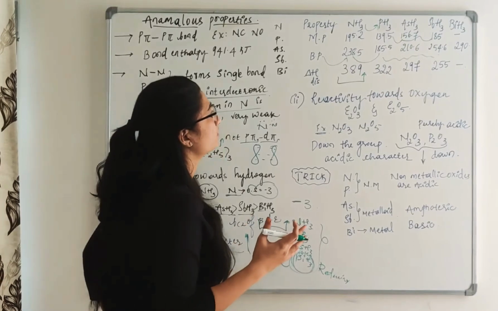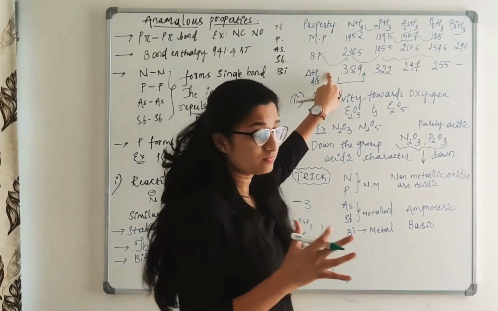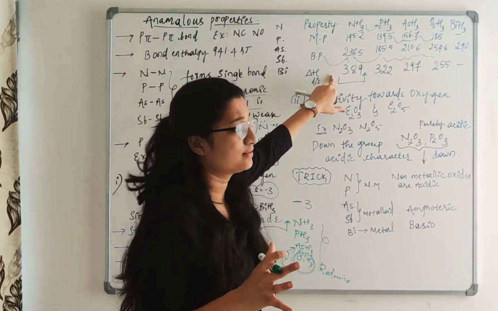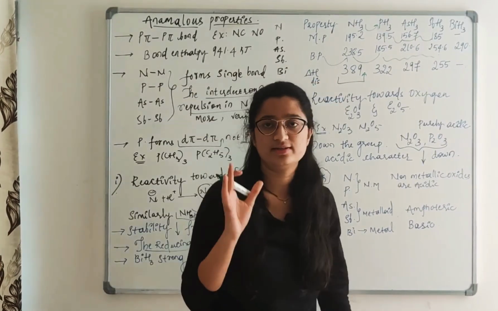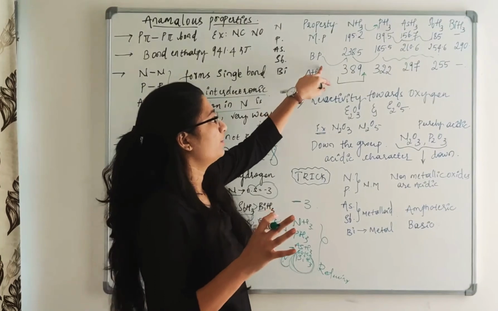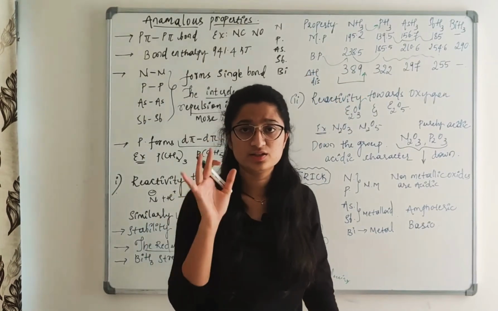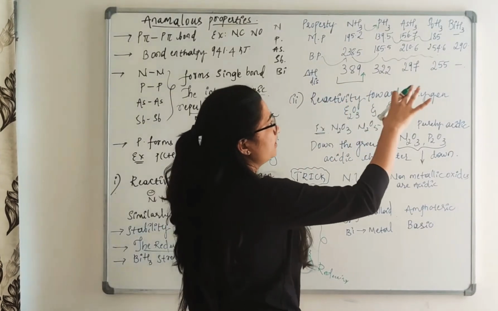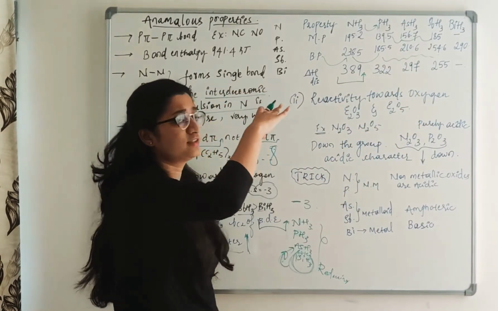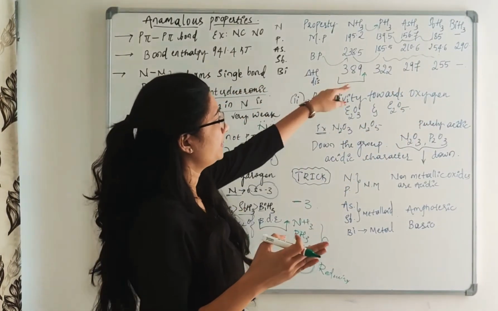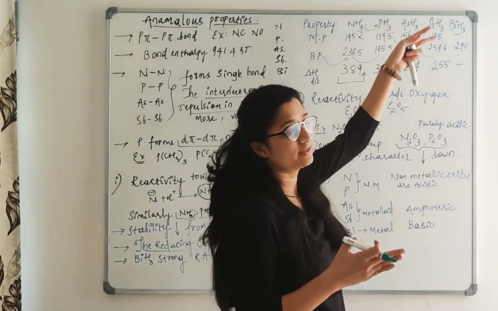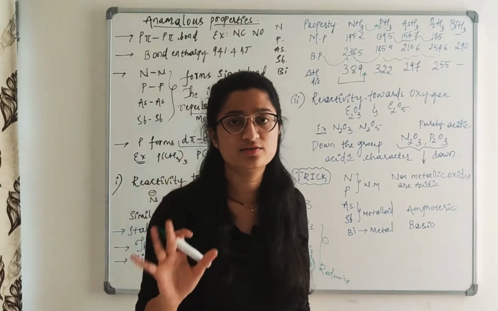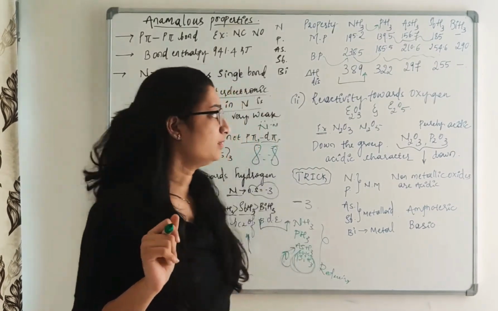Because of this hydrogen bonding in NH3, it has a higher boiling point compared to the others. This one you have to remember. So it will not increase continuously there. NH3 will be more, then PH3 will be less, and then from AsH3 up to BiH3, it keeps on increasing. This is very important. You have to keep it in mind.